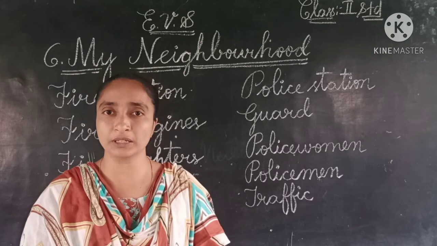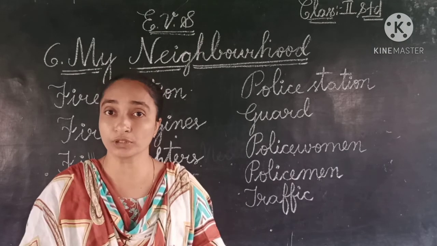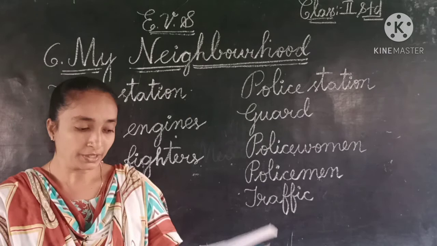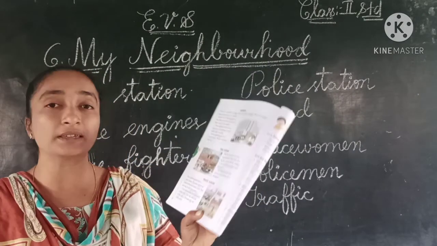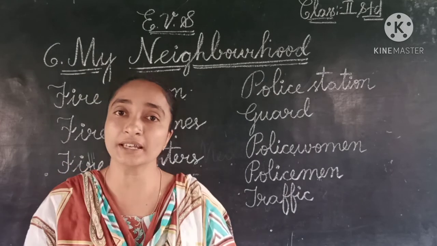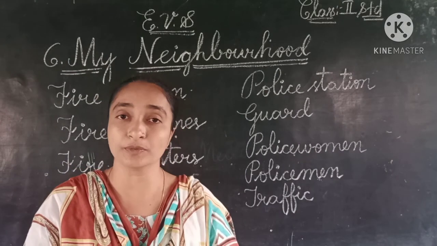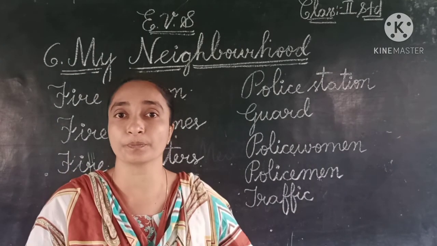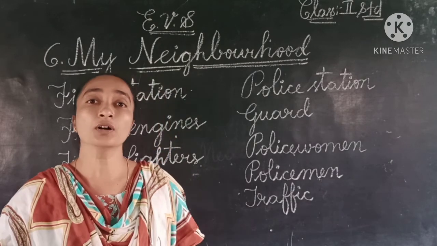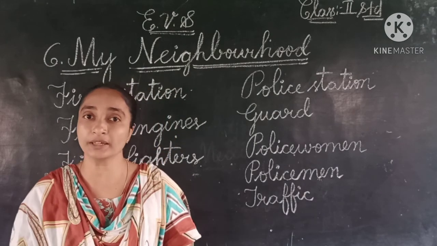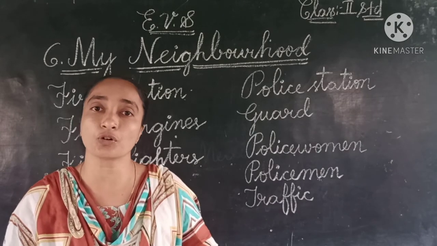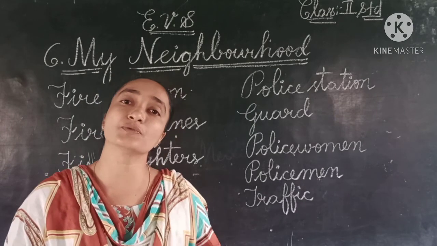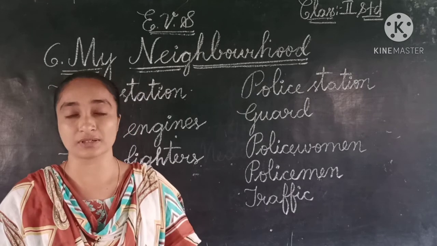The policemen and the traffic police both wear different uniforms. We have to obey the traffic police so that no accidents occur. When they say stop, yes, we have to stop our vehicles. All of us have to obey the traffic rules, so as not to cause any harmful accidents. It means we have to follow the traffic rules.